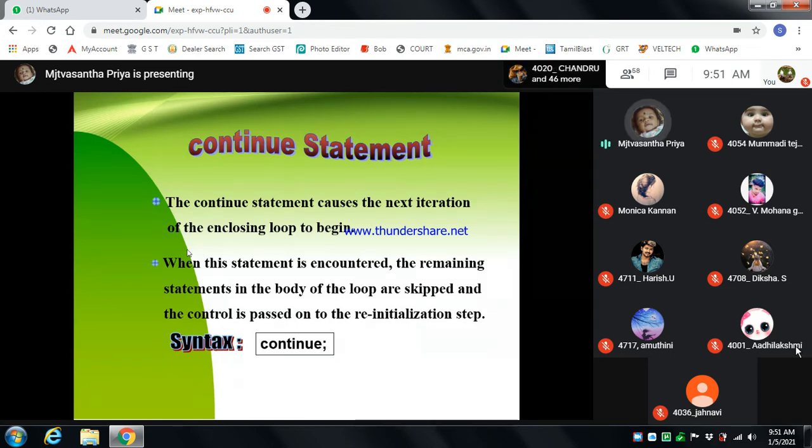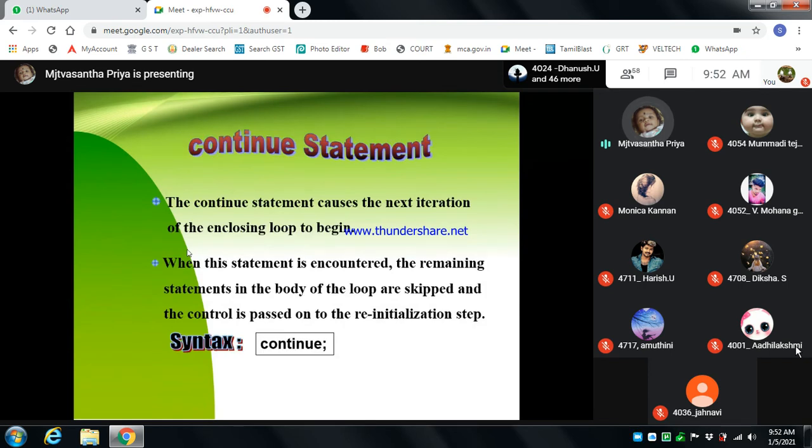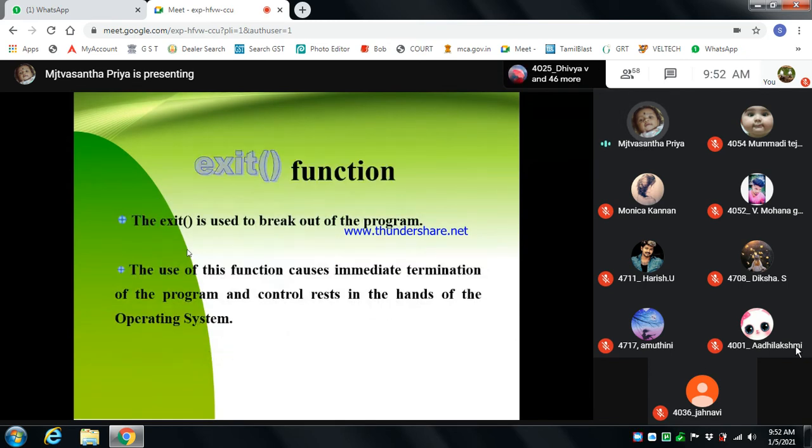The continue statement reminds of the current pass through a loop. It does not cause termination of the loop but jumps out of the present iteration. When a continue statement is present inside a nested loop, it only terminates the current iteration. The syntax is continue semicolon. Exit is a built-in function used to terminate the execution of a program.